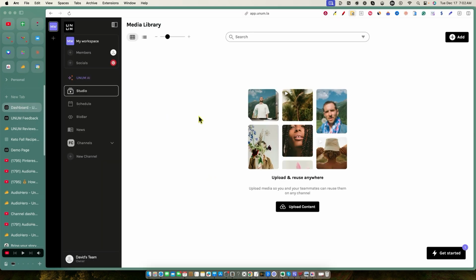Now, one thing I will just preface this by saying is that this is a social media scheduling tool. It does not create the images for you. From what I've already looked at the tool a little bit, it does not create the actual images or media. So you need to provide that.